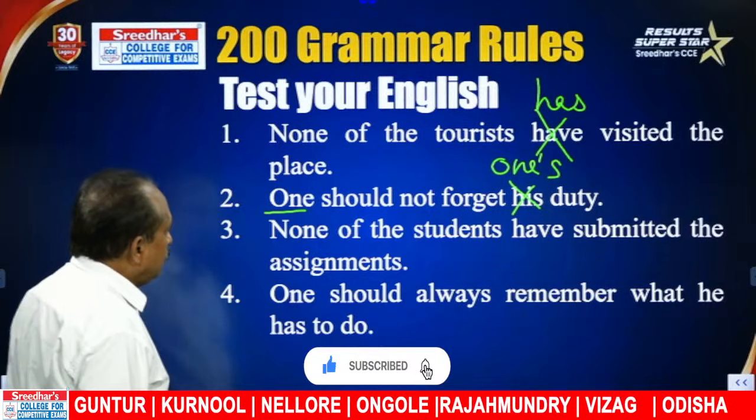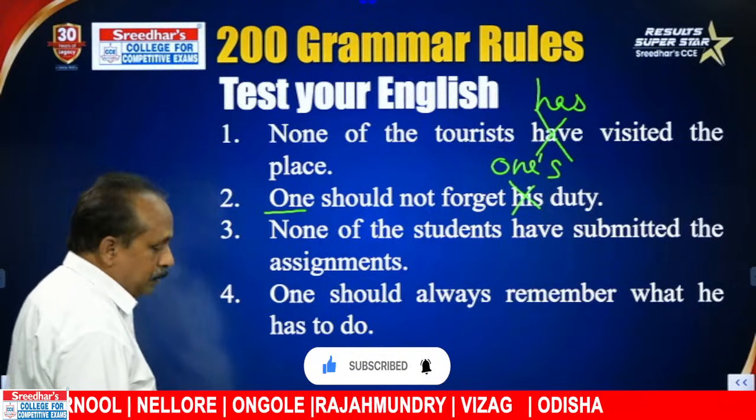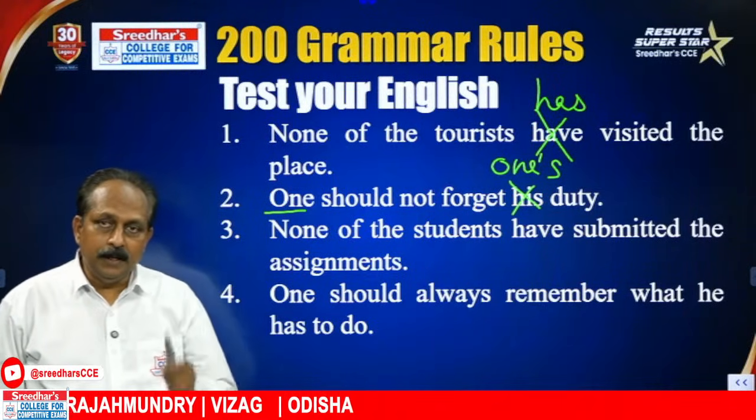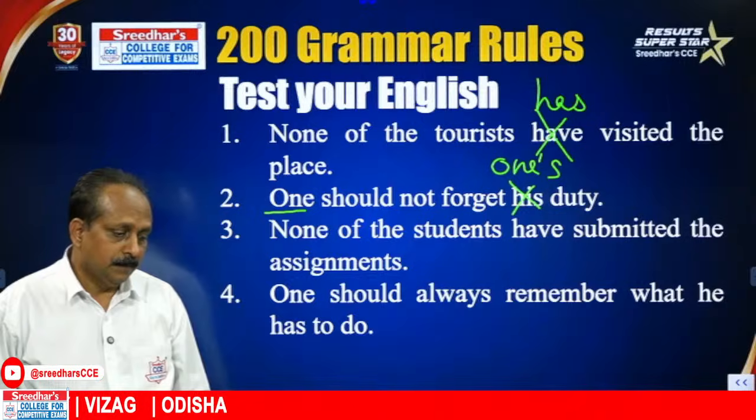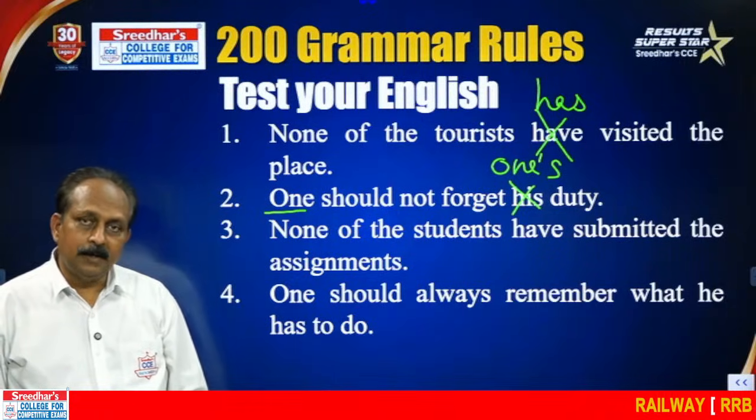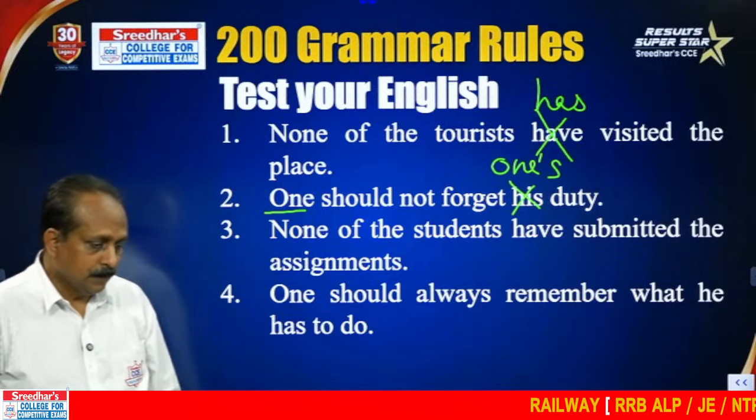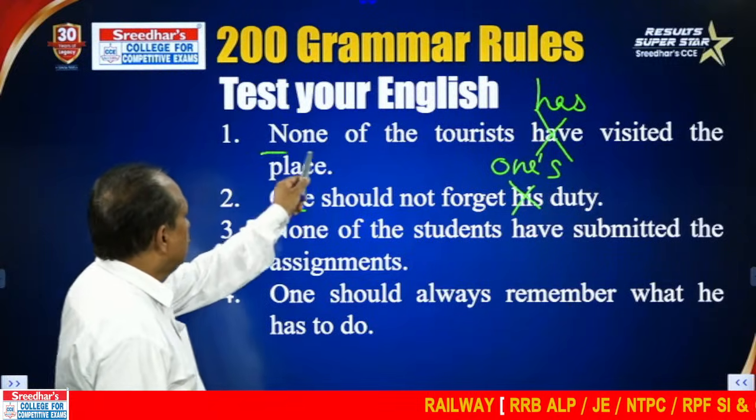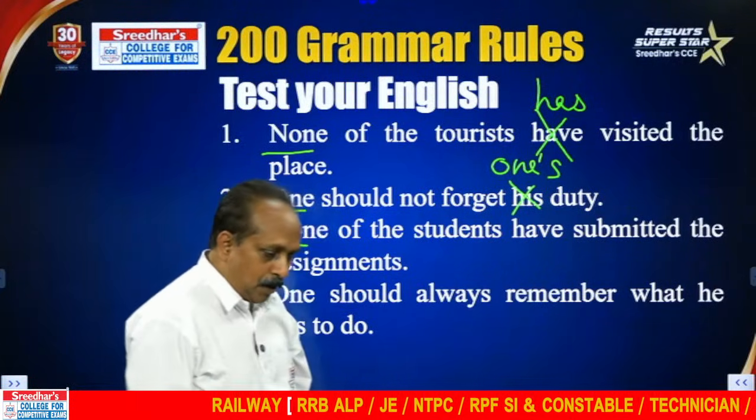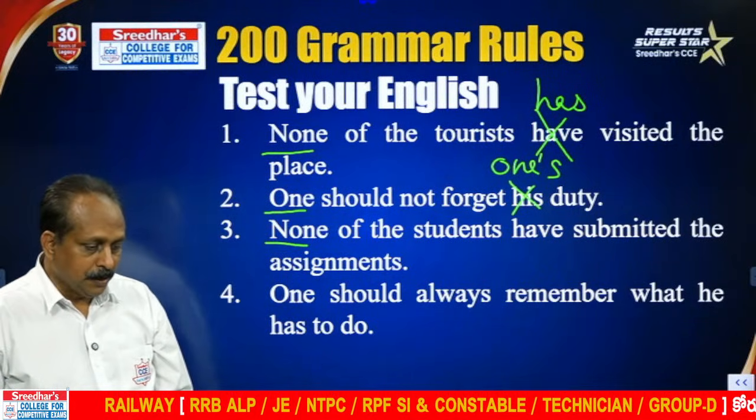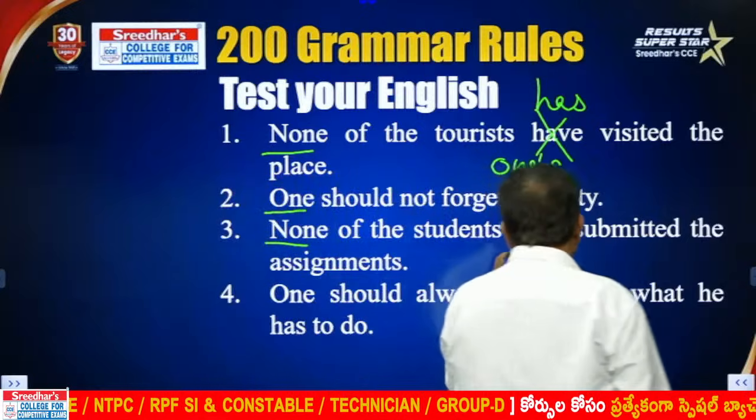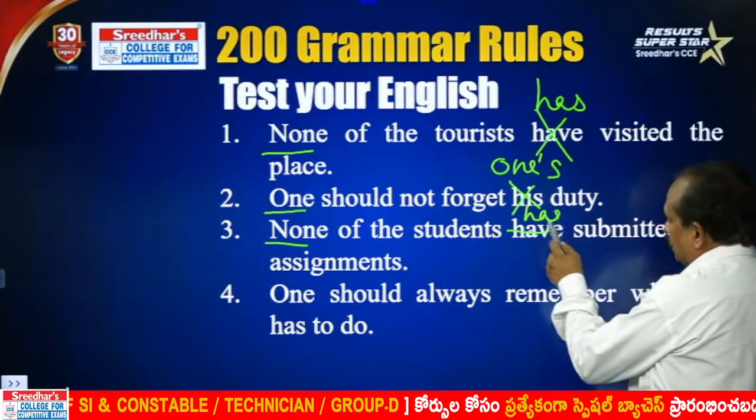Go to the third one. None of the students have submitted the assignments. My only request, please mention the question number. None of the students have submitted the assignments. Similar pattern. None of the students. Then, third one also wrong, Sai Sudha and Krishnaveni, I'm sorry. Here we have to use not have, we have to say has.